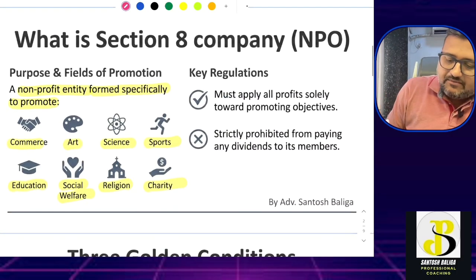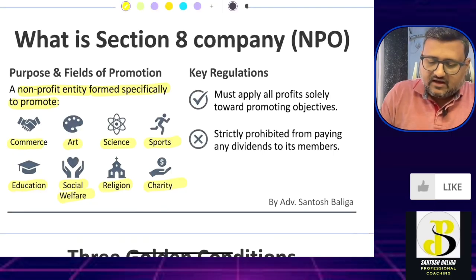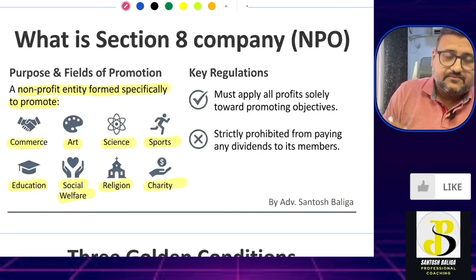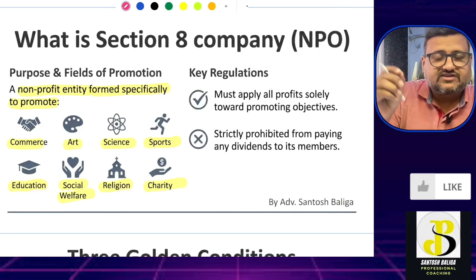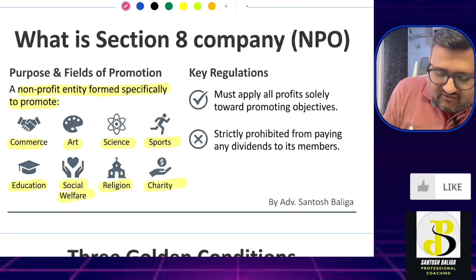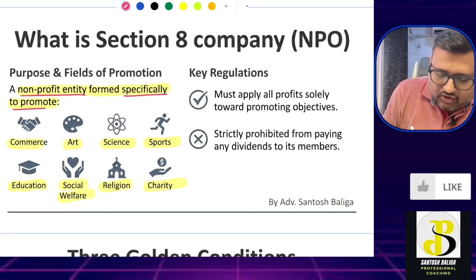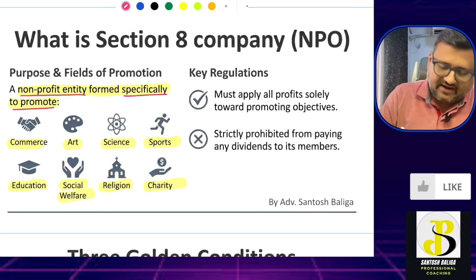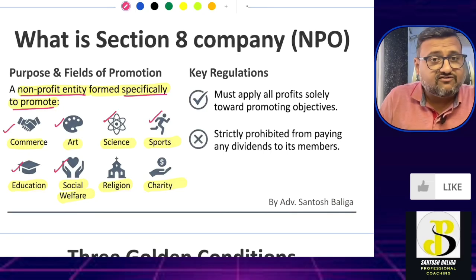Now, Section 8 company. What do you mean by Section 8 company? It means a company which is working in a specific area, and such a company is a non-profit entity. This is a very important point. Non-profit entity formed specifically to promote one of these fields like commerce, arts, science, sports, education, social welfare, religion, or charity.